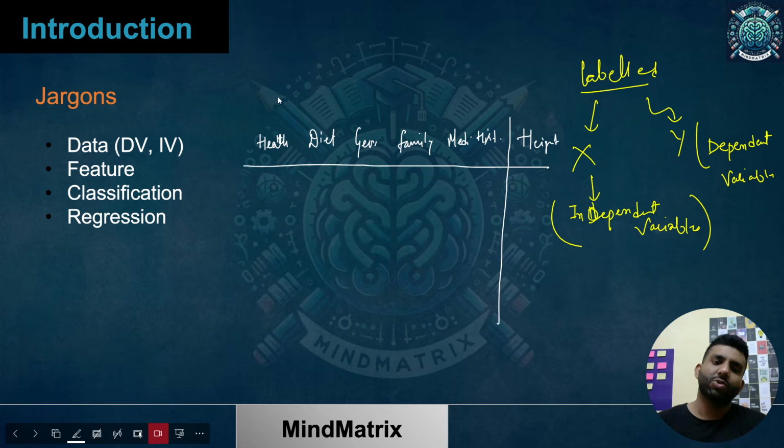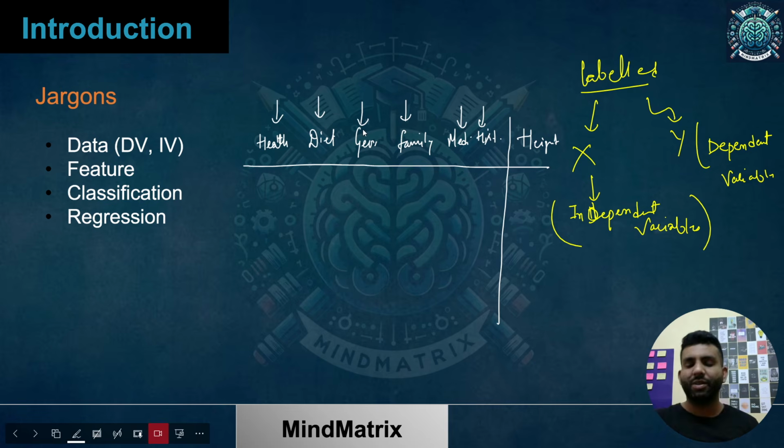So these are the features, also called independent variables. In general they may not be independent, to be honest, they may be dependent, but when starting, we say that whatever features we have are independent variables, and the target variable we are talking about is the dependent variable.